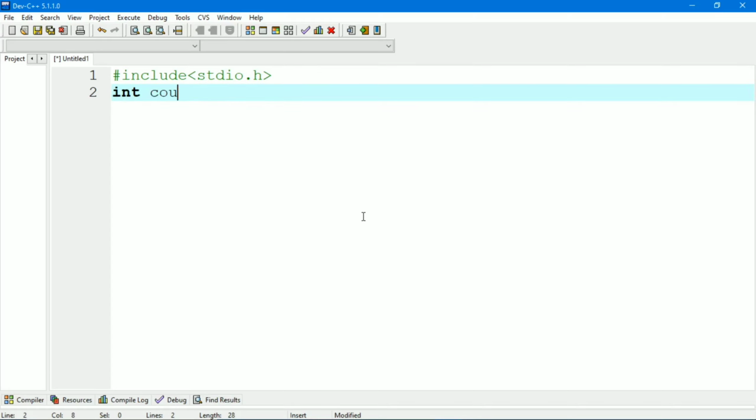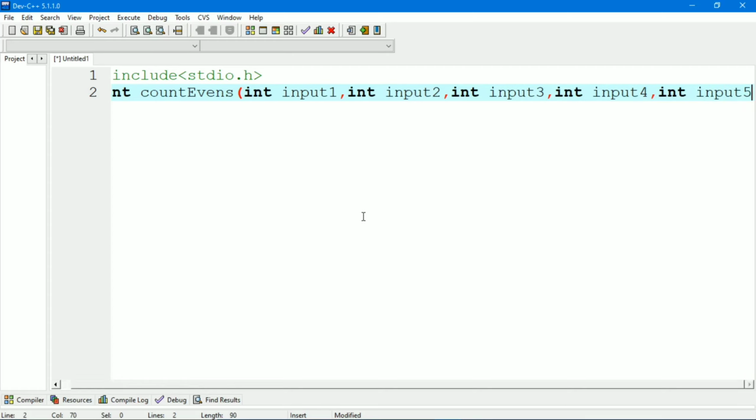After that we will declare the user defined function with 5 formal arguments named countevens: int input1, int input2, int input3, int input4 and int input5.